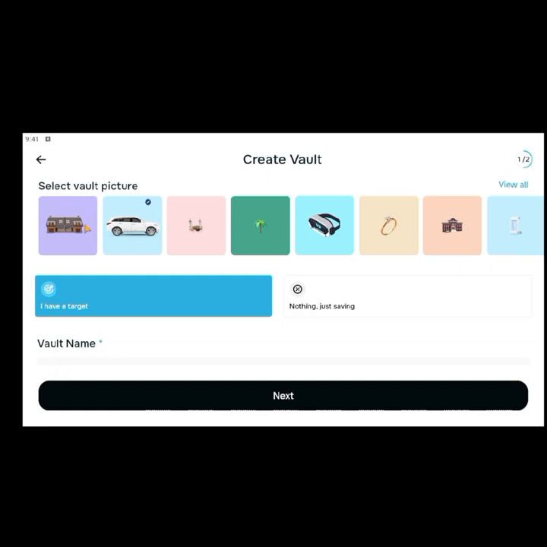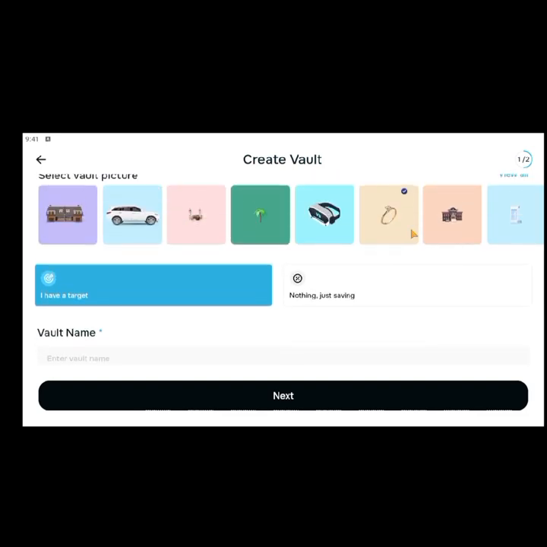Maybe you are saving to buy a house, to get a car, to go for Hajj, for a vacation, to get married. You can save for almost anything. Okay, so you can see all of them. Just pick any random one.